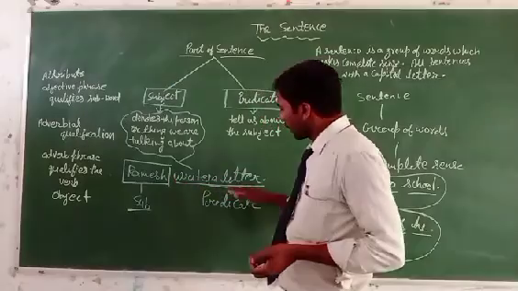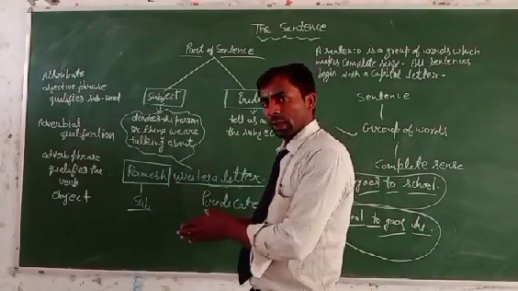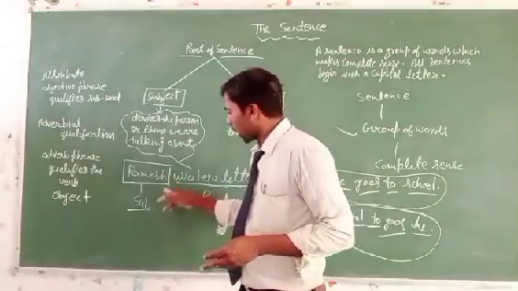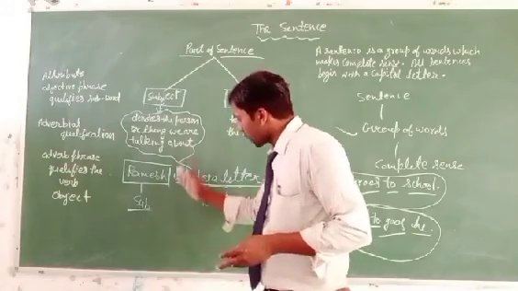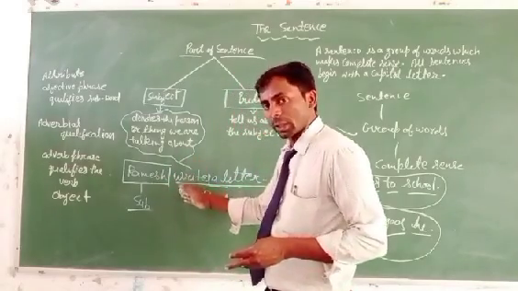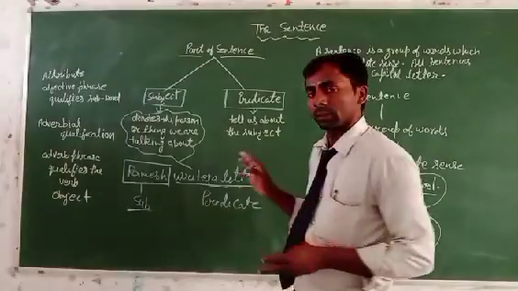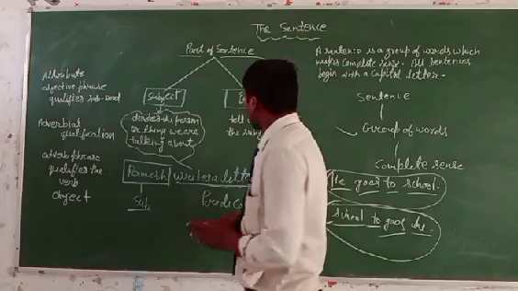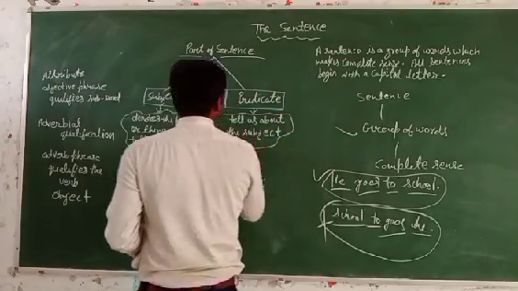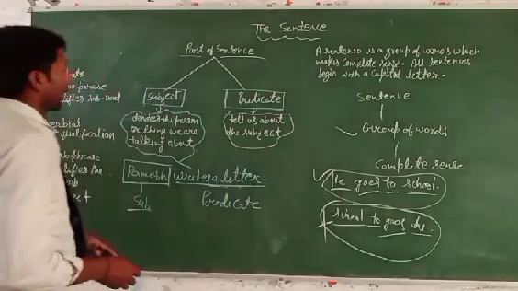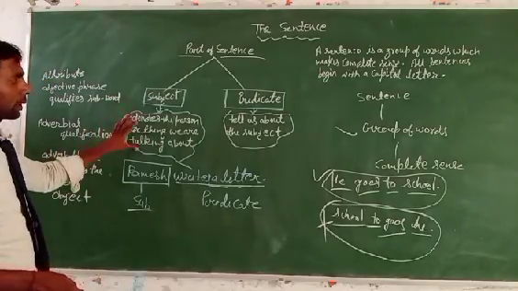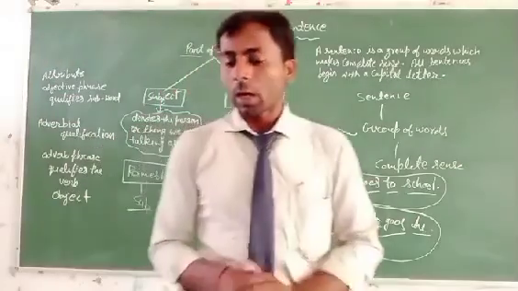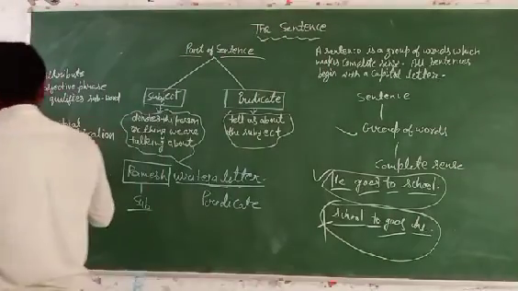It means select the subject, and after selecting the subject, the rest of the sentence will be the predicate. This is an easy way to identify them. Clear? So you know about the subject and predicate, the definition of subject and the definition of predicate. Clear? Now we are talking about the attribute.